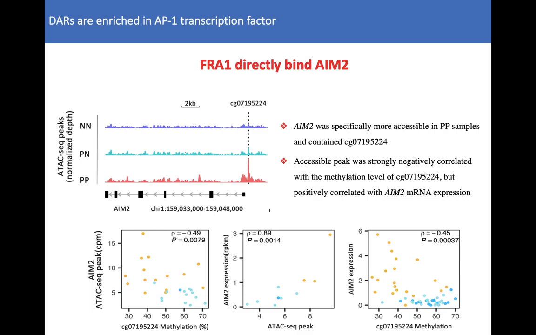AIM2 was more accessible in PP samples and contained DNA methylation site CG07195224. Accessible peaks were strongly negatively correlated with the methylation level of this locus, but positively correlated with AIM2 mRNA expression.